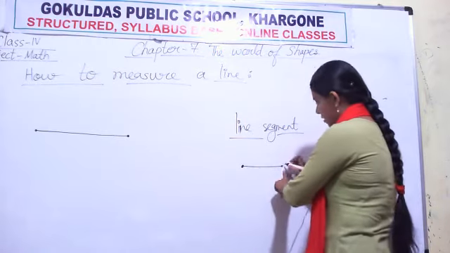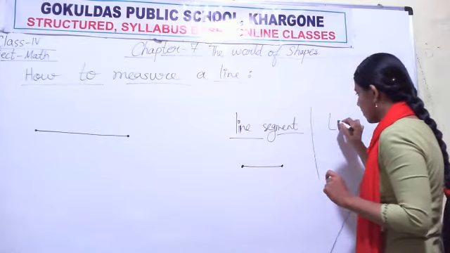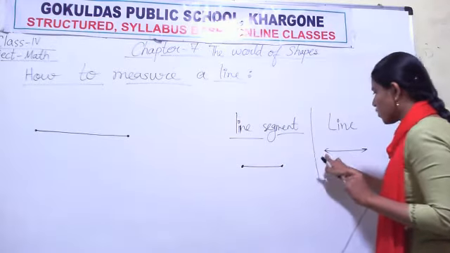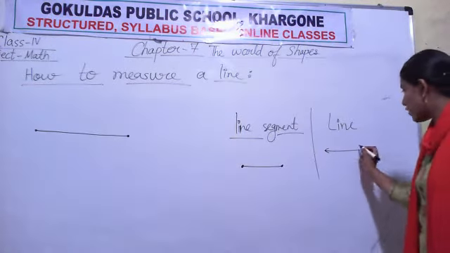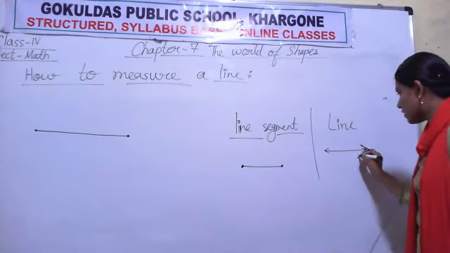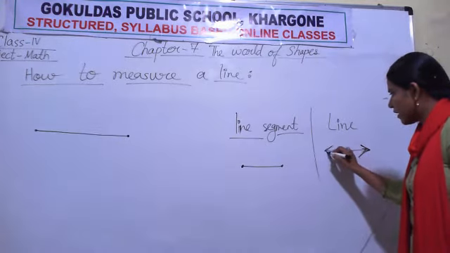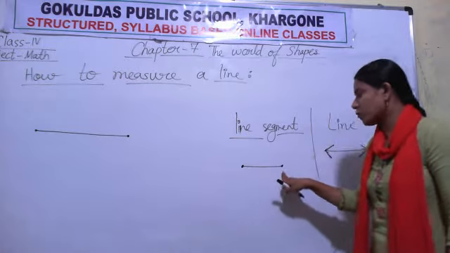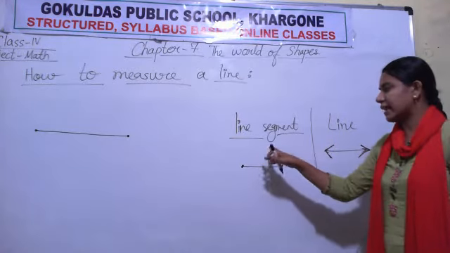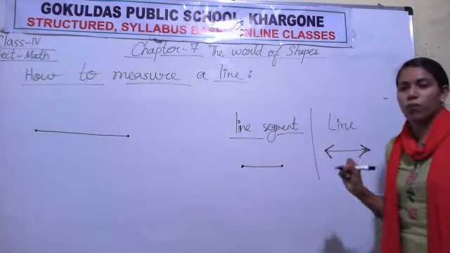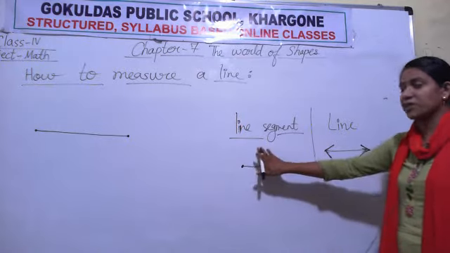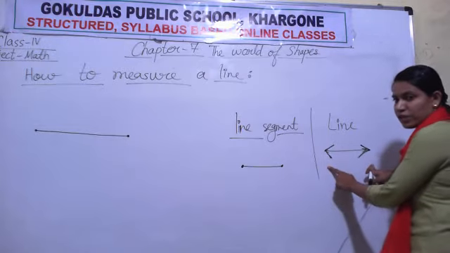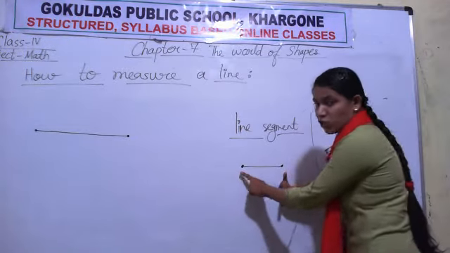It is a point, it is a point. But what is line? Line has no end points. Line has arrows on both the sides. But line segment has points on both the ends. It is the difference between line segment and line. Line has arrows on both the ends. Line segment has points on both the ends.